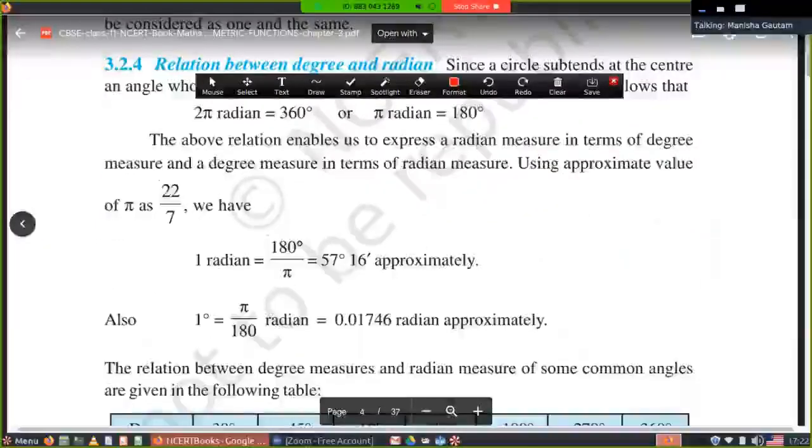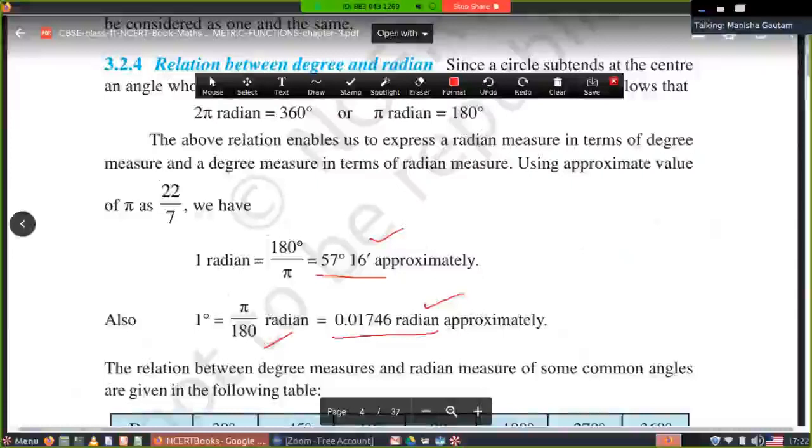1 radian is equal to 180 upon pi, and if you calculate it, this is 57 degrees 16 minutes. And 1 degree is equal to pi upon 180 radian. When you simplify it, you will get 0.01746 radians. These are the values which you have to remember for 1 mark questions.